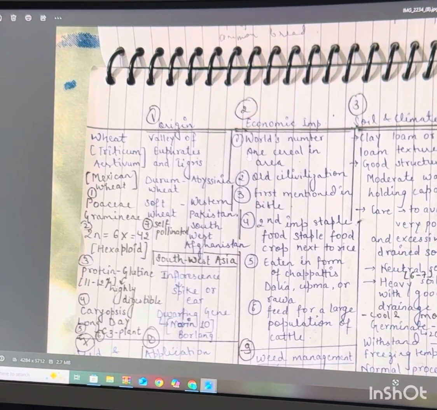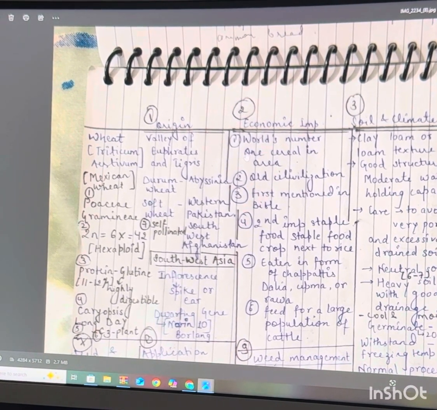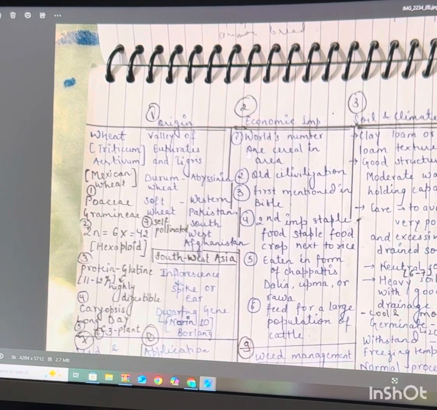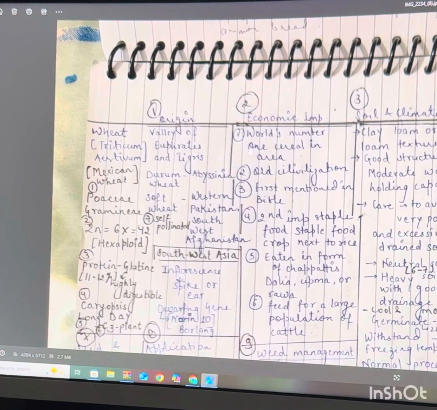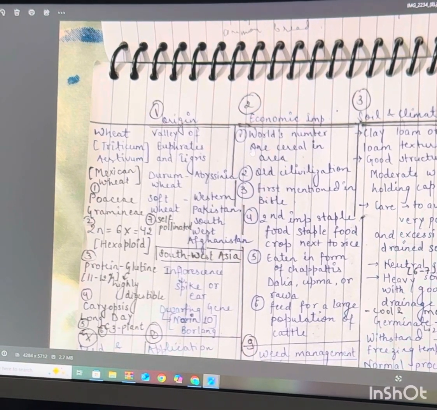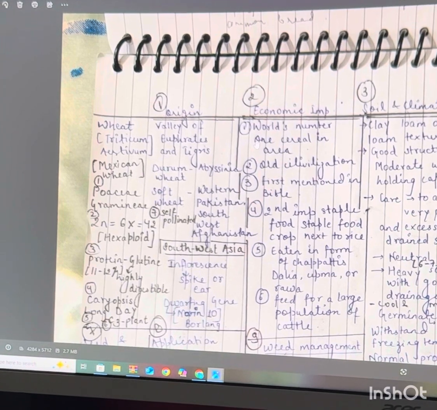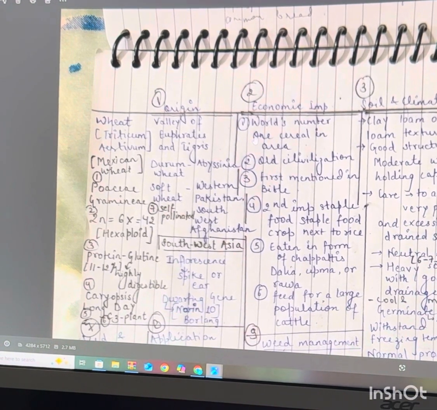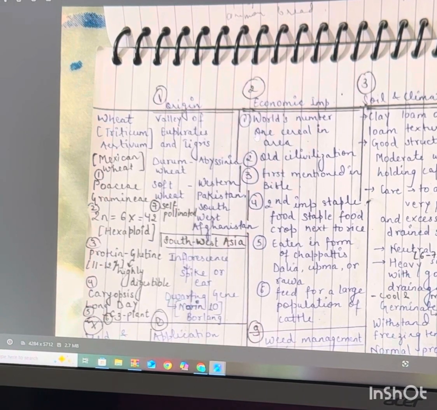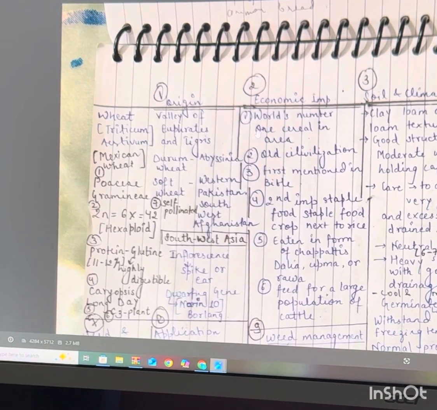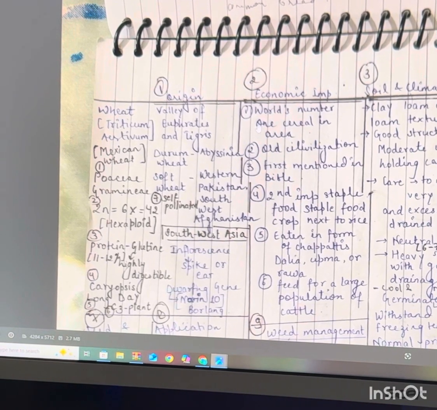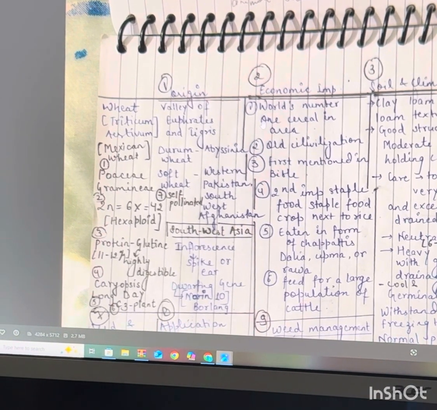Origin: valley of Euphrates and Tigris. Durum wheat was found first in Abyssinia; soft wheat in western Pakistan and southwest Afghanistan. It is a self-pollinated plant. Basically, we can say that the origin of wheat is Southwest Asia. Inflorescence: spike or ear. A dwarfing gene is present in Norin, which was given by Borlaug.